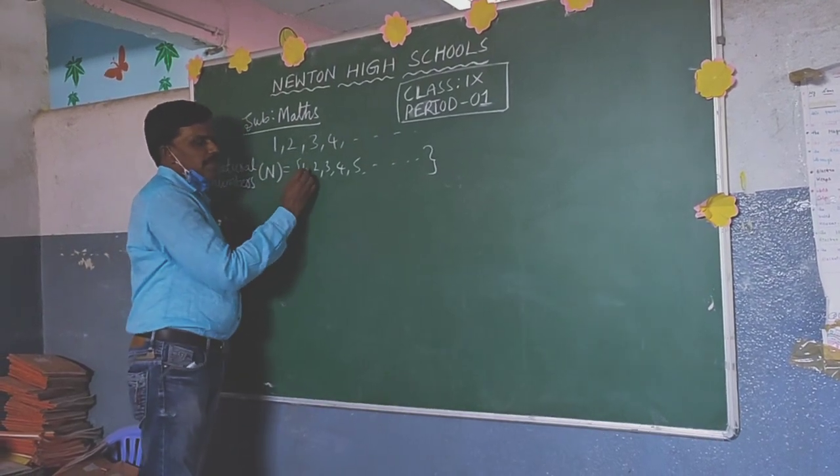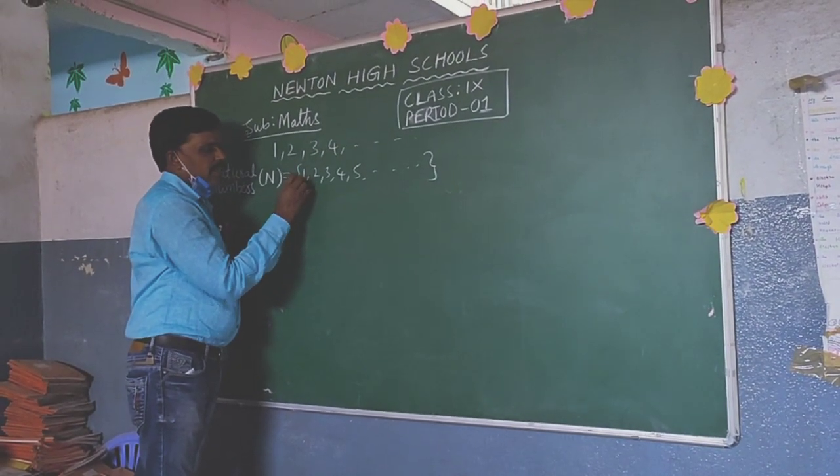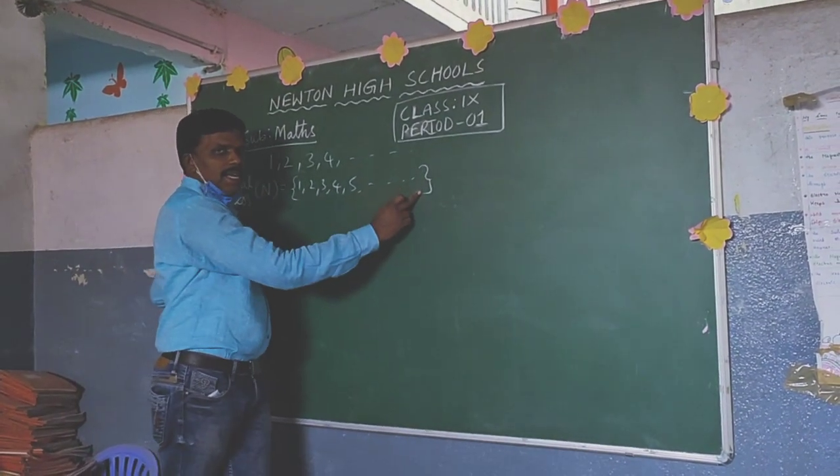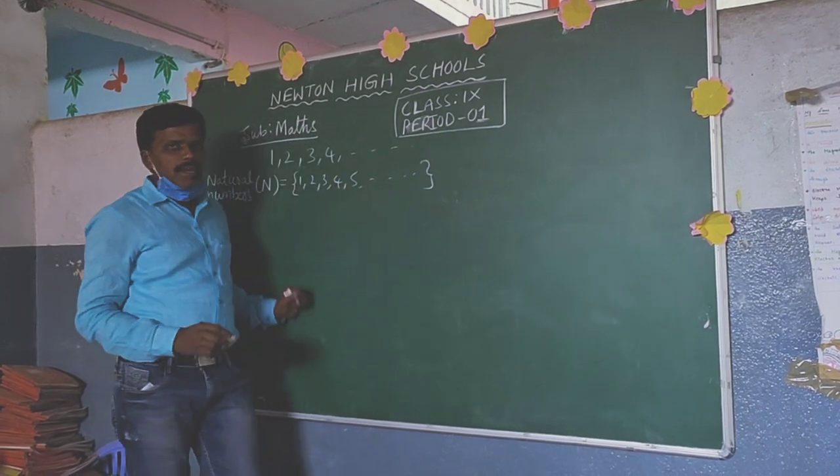What is the least natural number? Yes, 1. 1 is the least natural number. Then what is the greatest natural number? It does not exist.